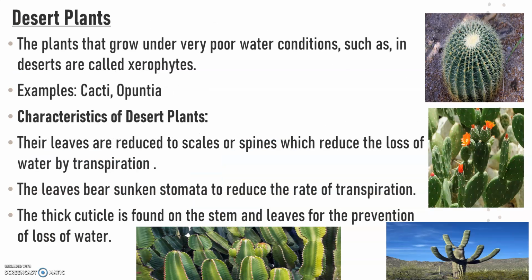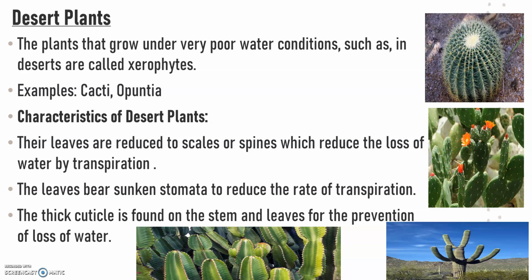Now, let us learn about desert plants. The plants that grow under very poor water conditions, such as in deserts, are called xerophytes. Plants like cacti and opuntia are adapted to hot and dry climate of deserts. Cacti plants can store water in their spongy stems. These are called succulent plants. The desert plants show the following characteristics to survive in hot and dry climate.